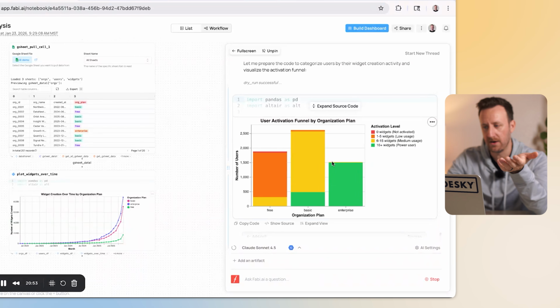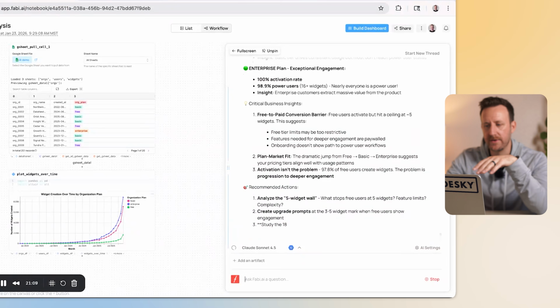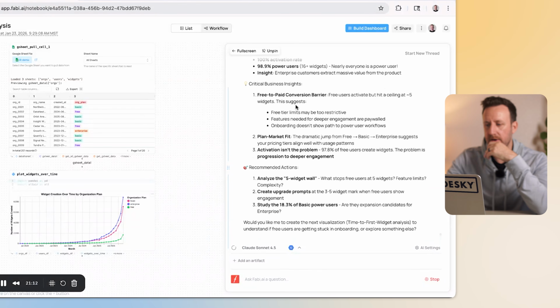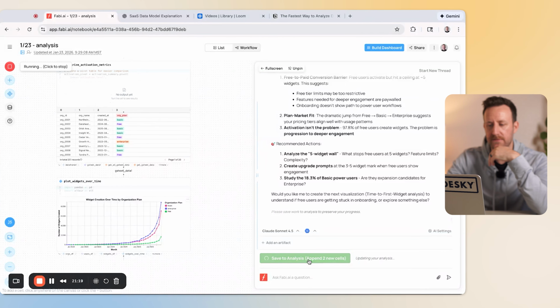Okay, so this is kind of helpful. I could see that enterprise plans are creating 16 plus widgets, and I can kind of see the activation level for each one of these. So I like that. And that's giving us a whole breakdown on this visual as well, which is pretty cool. So I want to save this analysis to the canvas as well.